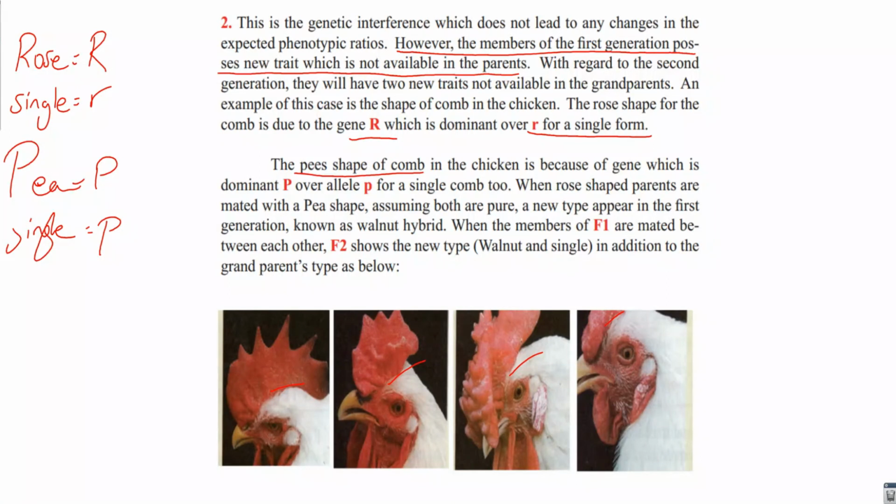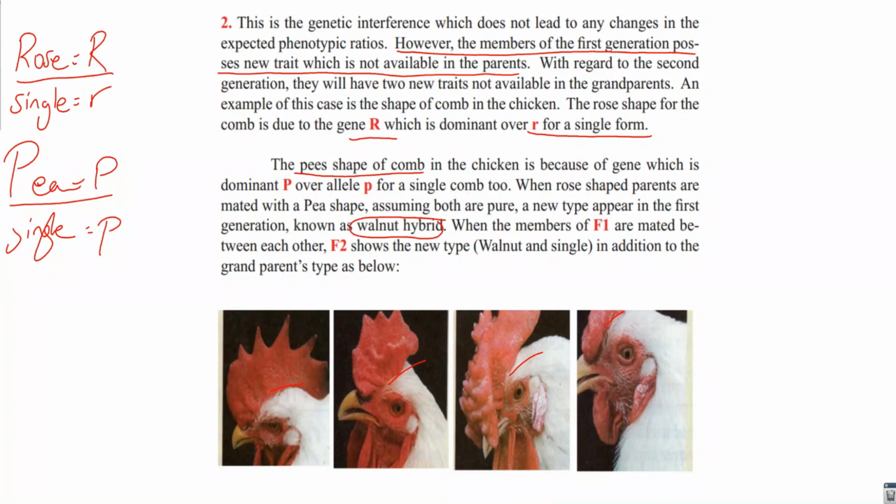When rose-shaped parents are mated with a pea-shaped one, assuming both are pure, a new type appears in the first generation, known as the walnut hybrid. Walnut, we know what it means, a fruit. It's like a combination of rose and pea. Like taking a small pea and putting it in the center of a rose flower, and it can look like a walnut.